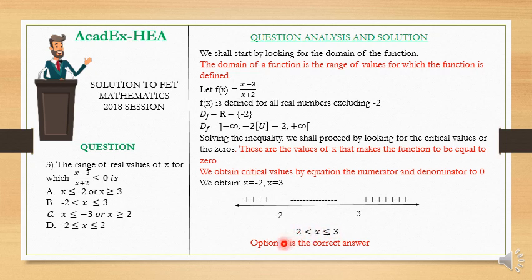3. So we can now conclude that the option with the correct answer is option B, -2 less than x less than or equal to what? 3. So you can just imagine that if you did not start by looking for the domain of definition of the function, then you might have been tempted to take option C as the correct answer, because that's the option that also includes -2 as part of your solution.